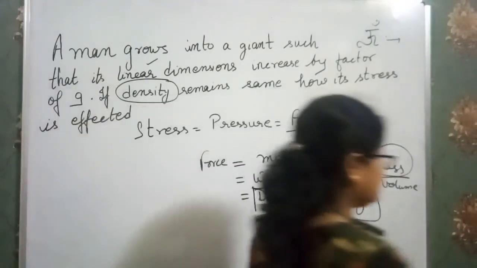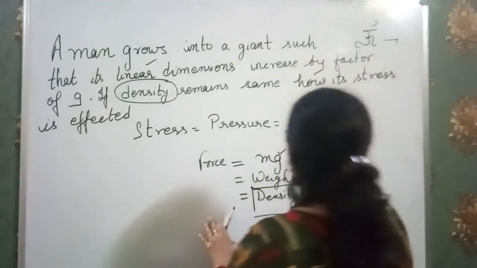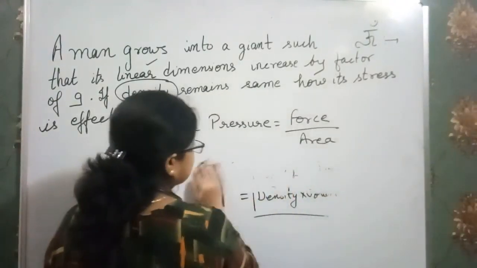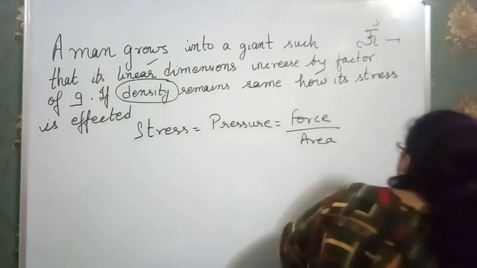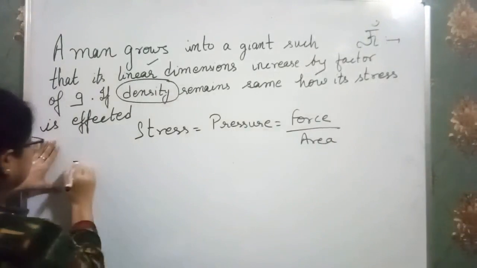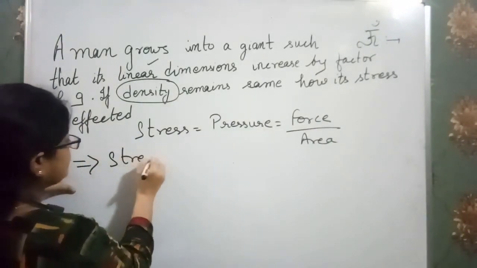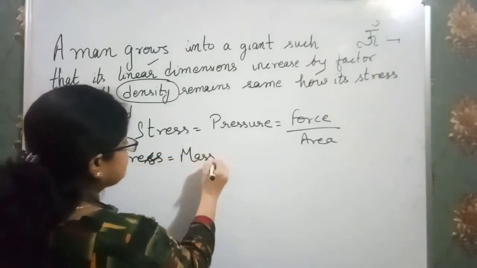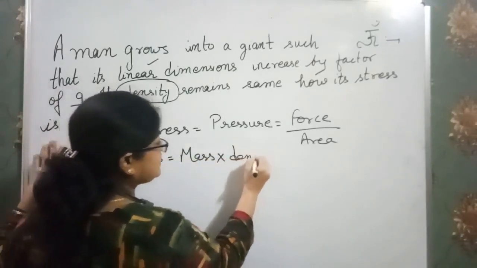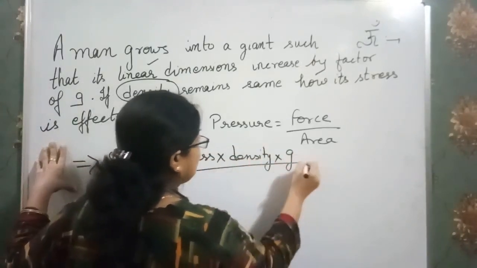Now just see what we do. If you use your thinking, you can easily understand that we got the clue how to solve it. Stress is equal to volume into density into acceleration due to gravity over area.